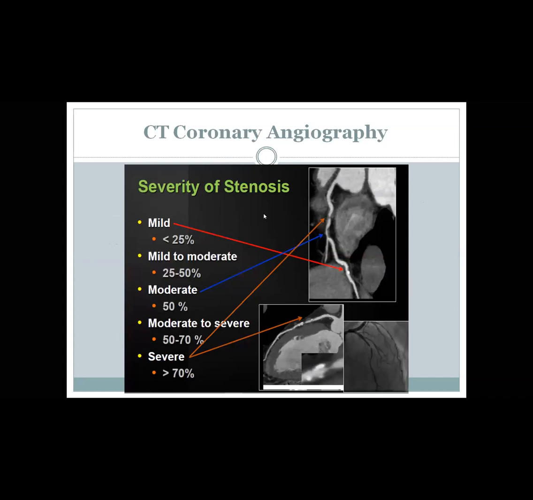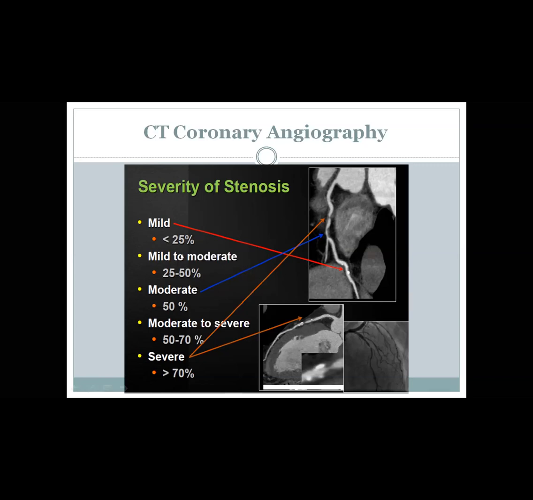This is, I tried to show in one study the degree of coronary artery stenosis. For example, in this vessel distally, we can see there is a partially calcified plaque. This white dot is calcium. This black dot is non-calcified plaque. And in reality, this is one plaque which is partially calcified or mixed plaque, but causing less than 25% diameter or luminal narrowing. So it is mild. If it is less than 25, it is mild.